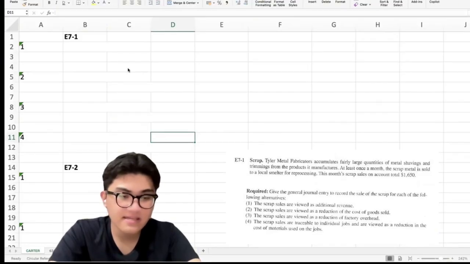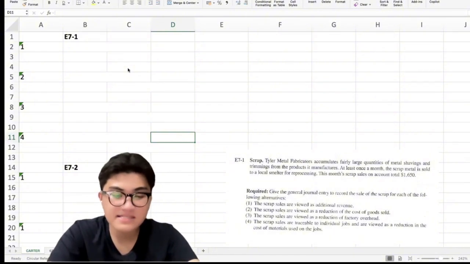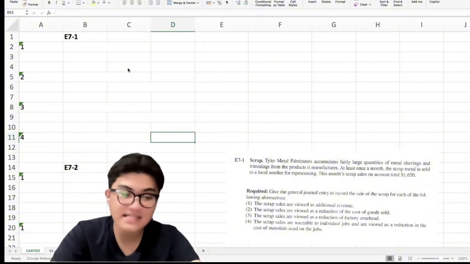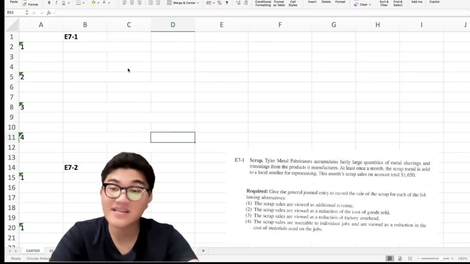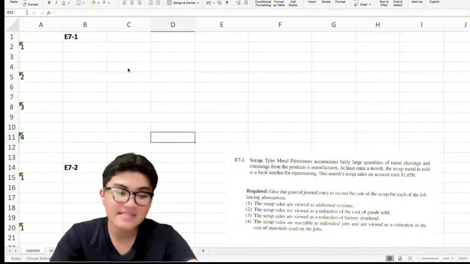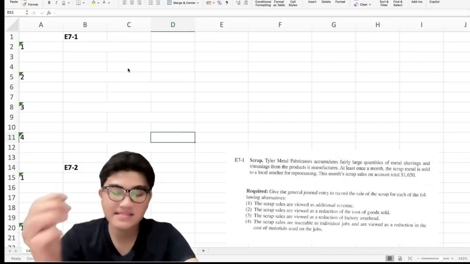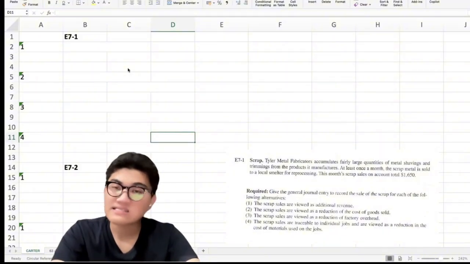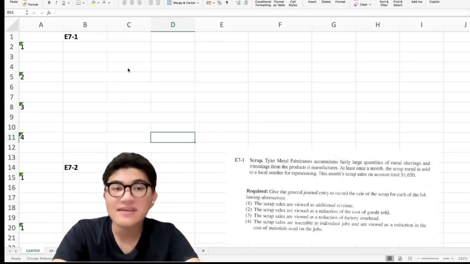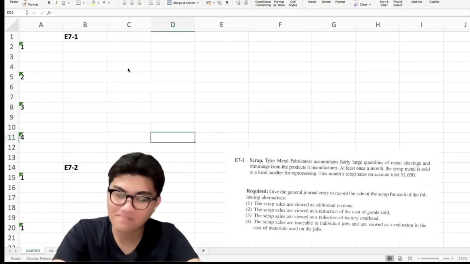Okay, so in E7-1, the situation is about scrap metal. Scrap is leftover materials from the production process that can no longer be used in the main product but still has resale value. In this case, the company sold scrap worth $1,650 on account. Since it is on account, it means the company has not been paid immediately for the sale. So, what we debit is accounts receivable.